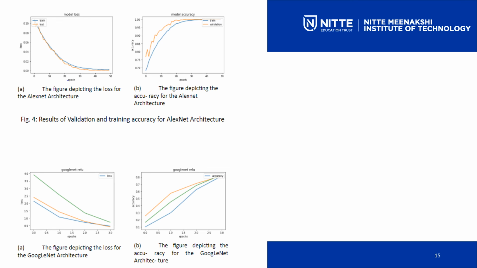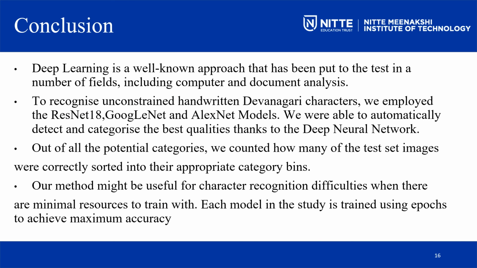If you try to see, we have achieved very good results for the AlexNet and the GoogleNet. So in order to conclude, we have these different deep learning architectures, as I have told you, either AlexNet or GoogleNet. For our future work, as I told, we are going to include a different number of architectures, and we are also going to make sure we are not tied to any particular 50 epochs, 4 epochs, 8 layers, 4 layers.